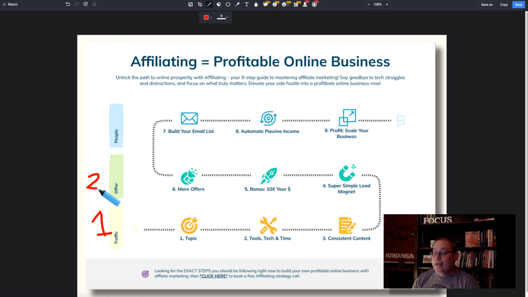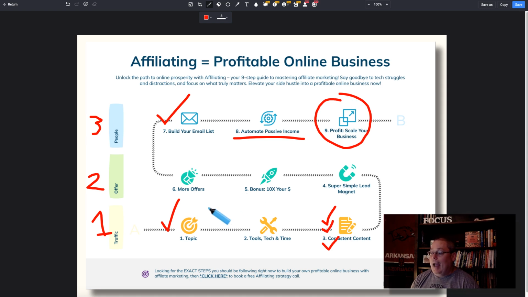You need to present an offer, just one offer to get started based on the singular topic that you're talking about down here, and then address the people, most likely beginners, that you're going to add to your email list, and then automate that passive income by creating more helpful information down here as you create this consistent content. Then when you get to step 9, you can start looking at adding, after you've addressed all the beginner issues, adding in the intermediate issues, and then move up to the expert level as you become the authority yourself.